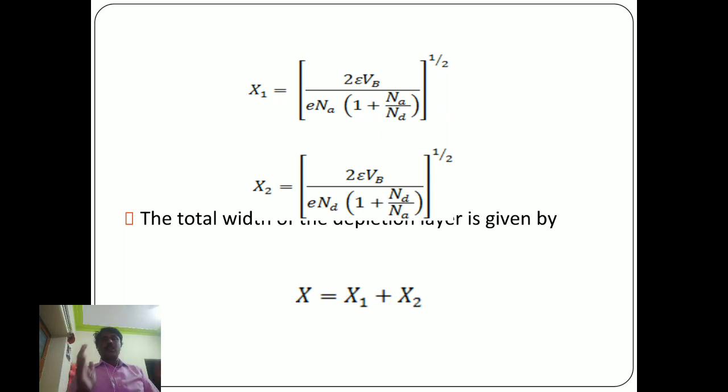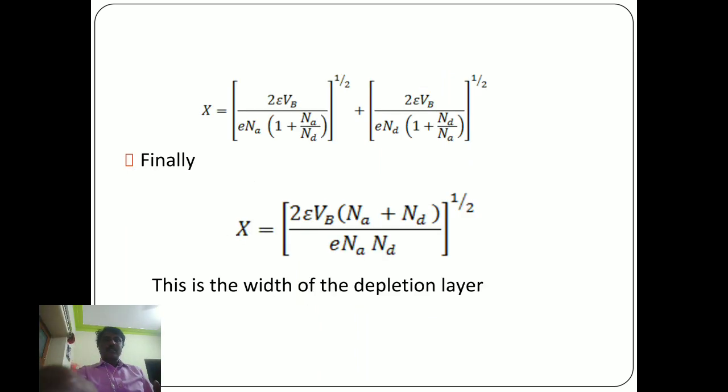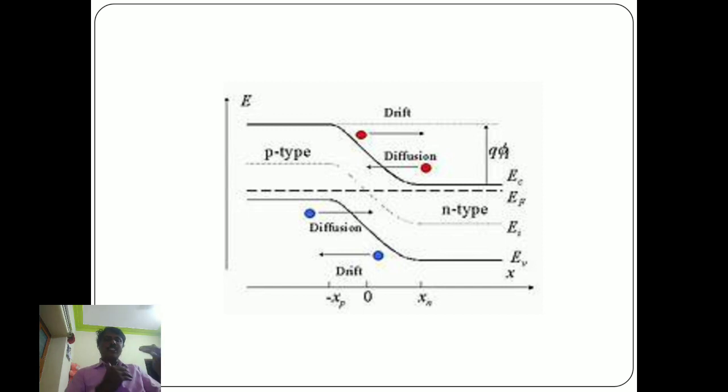The total width of the depletion layer is given by x equal to 2 epsilon VB by e, times NA plus ND divided by ND NA, to the power of half. This is the width of the depletion layer, which can be easily determined from the value of the potential barrier. This figure shows the variation of the Fermi energy between the p-type and n-type material.